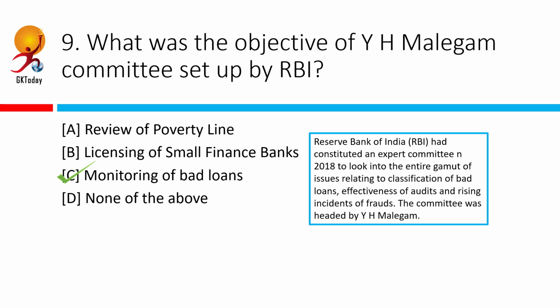The committee was headed by H Malegam, who was a former member of Central Board of Directors of RBI. And why did this happen? So this committee was set up in the wake of the rupees 11,400 crore SWIFT bank fraud that happened in Punjab National Bank. And this committee was supposed to look into reasons for the high divergence observed in asset classification and provisioning by banks.